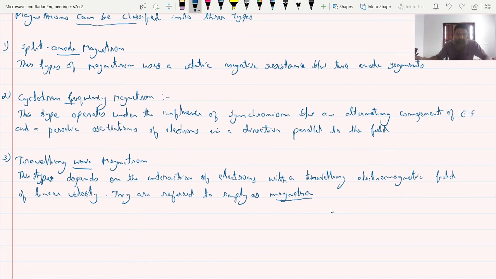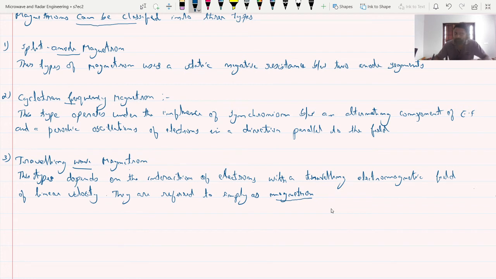It is a linear or planar magnetron. This traveling wave magnetron can be classified as cylindrical magnetron, linear or planar magnetron, coaxial magnetron, voltage tunable magnetron, inverted coaxial magnetron, and the frequency agile magnetron. And in your syllabus, we have specifically discussed the traveling wave magnetron, the categories of the traveling wave magnetron.